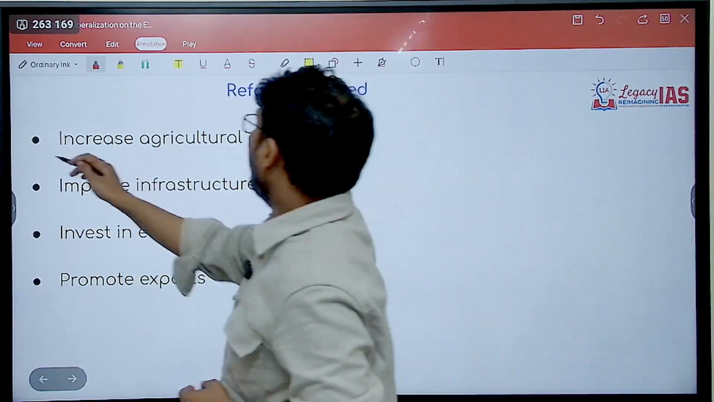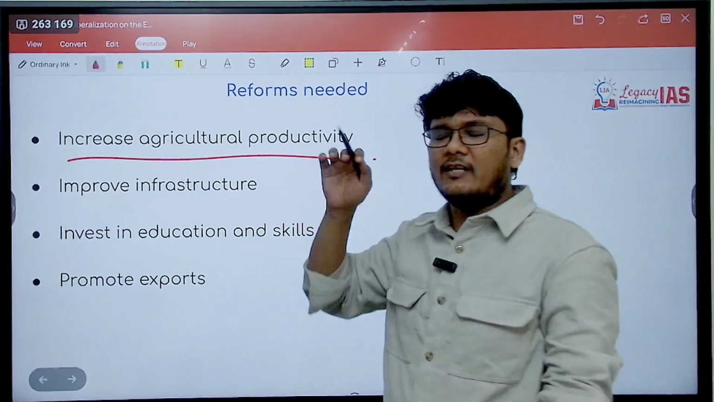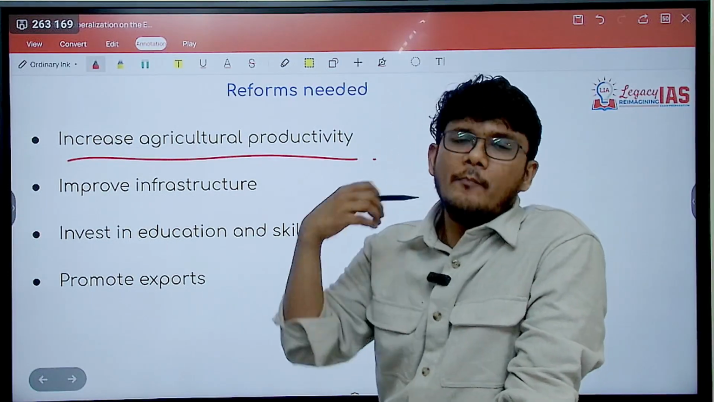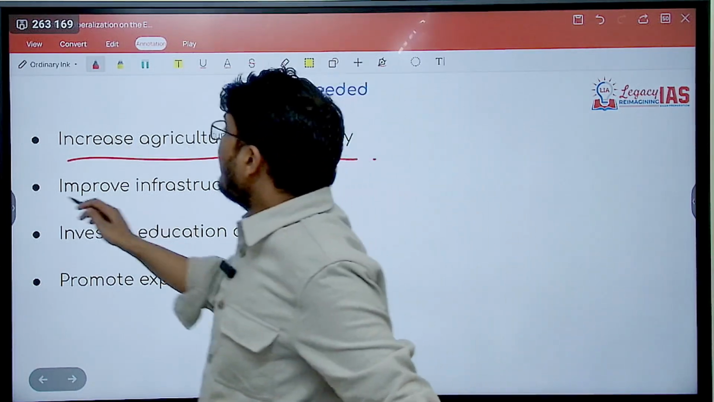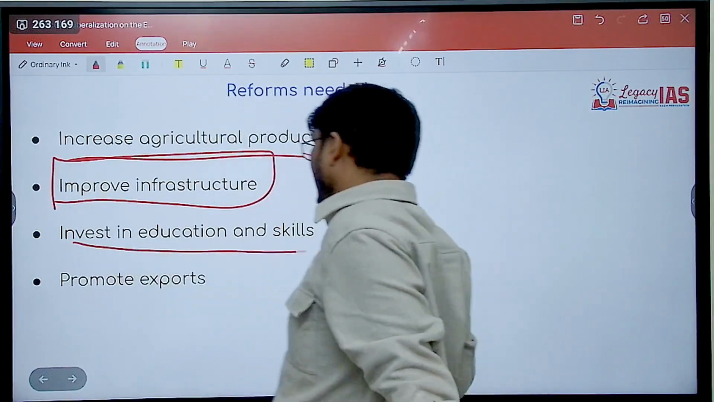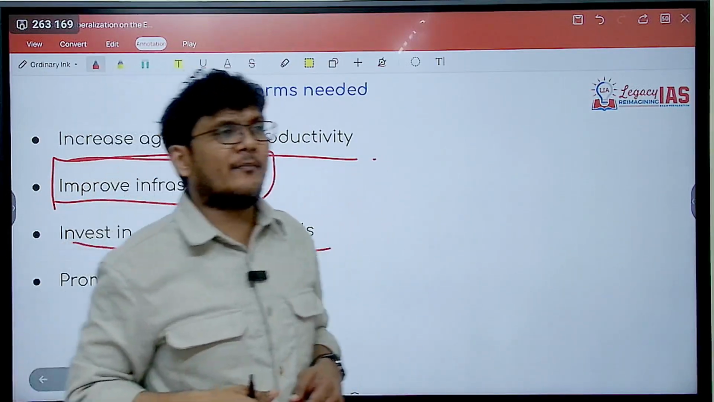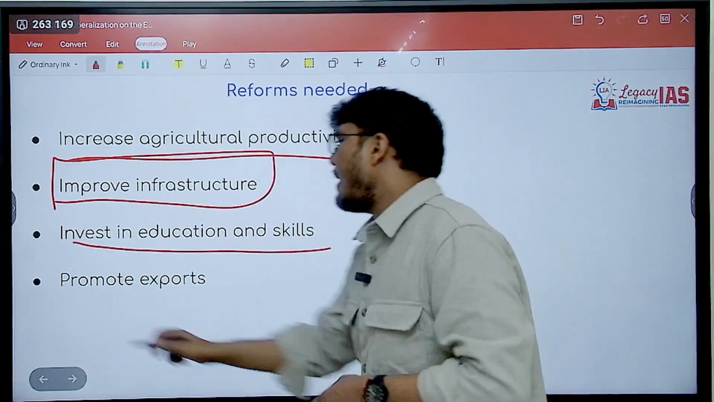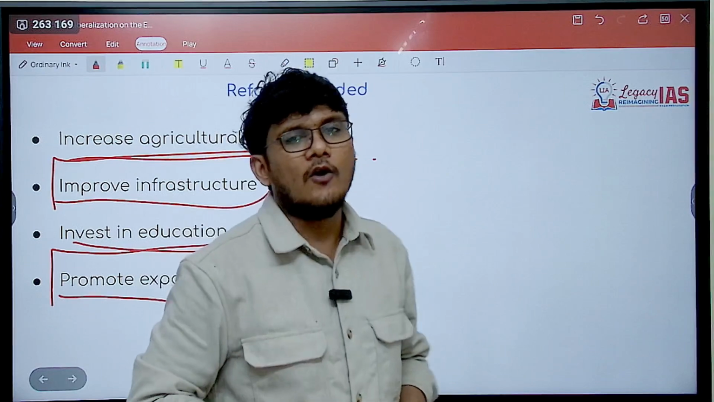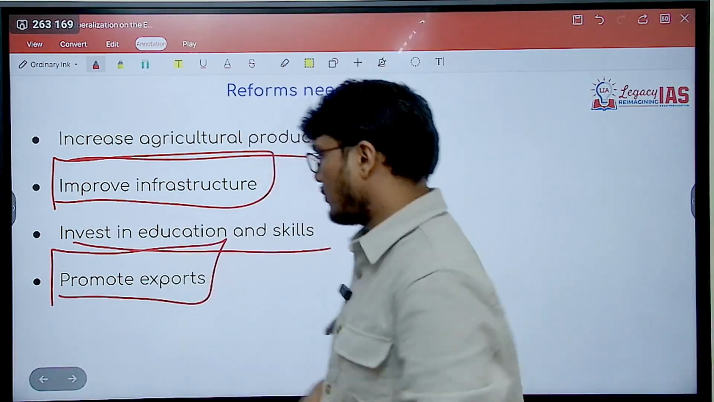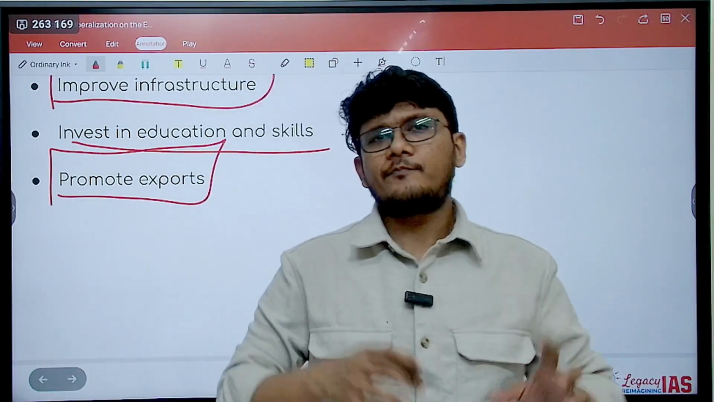In addition, increase agricultural productivity. How can we increase it? Increasing the involvement of technological advancement, better awareness, better tools, tackles, variety of seeds, etc. Improve the infrastructure. Very important. Invest in education and skills so that the population gets converted into human resource, which will then be helpful for producing more, and promote the exports to get more foreign exchange, as a result of which we get all the positive benefits of liberalization that we have already done. So this was about the effects of liberalization.